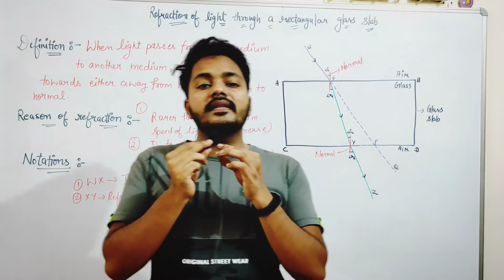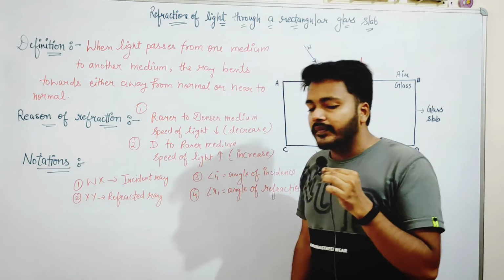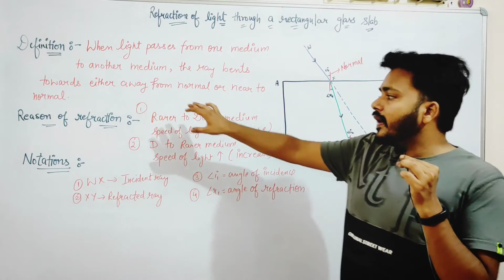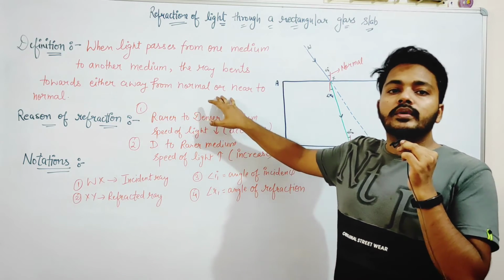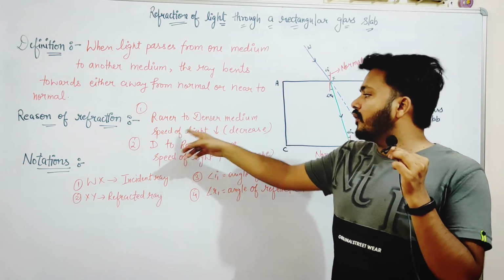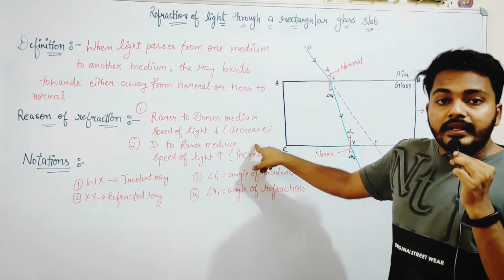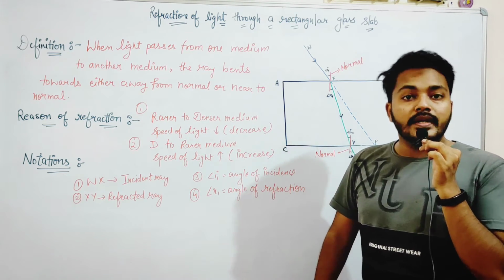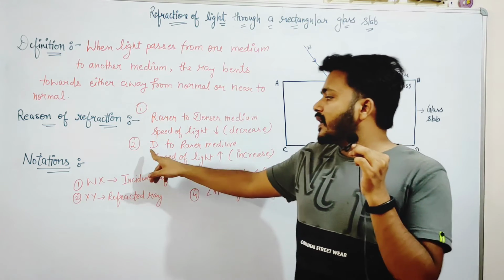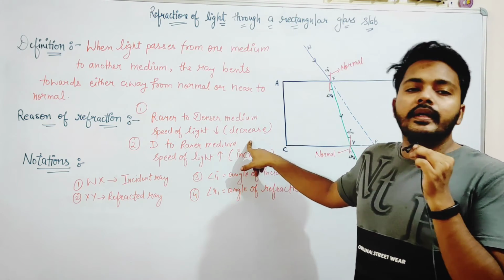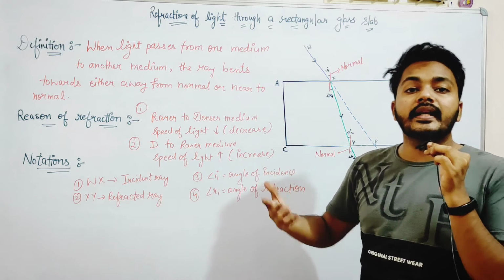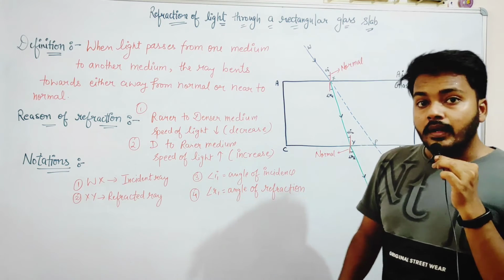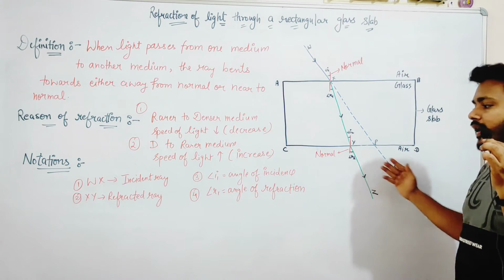Now what is the reason behind this refraction? As I told you, when the light passes from rare to denser medium, the speed of light decreases. That's why it bends near to the normal. Similarly, when the light passes from denser to the rarer medium, the speed of light increases. Due to this, the light bends away from the normal.